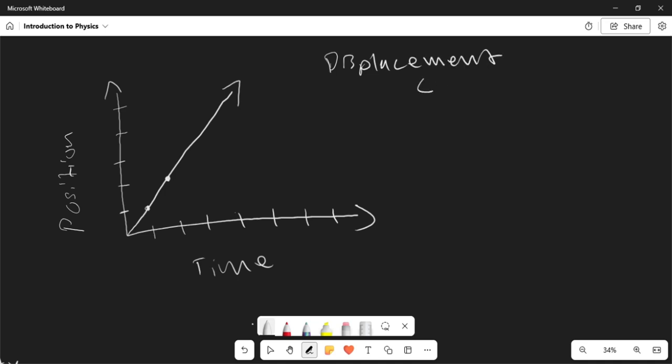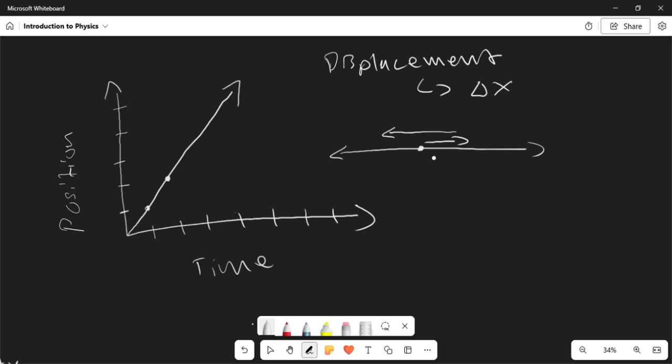is the change in x. So displacement is just a change in x, because remember back in the number line, it's really just the change in x, right? So it's just how much the x-axis in this case is changing.